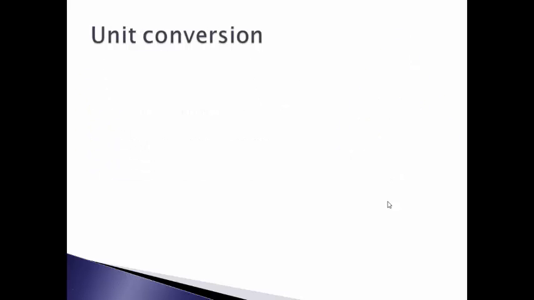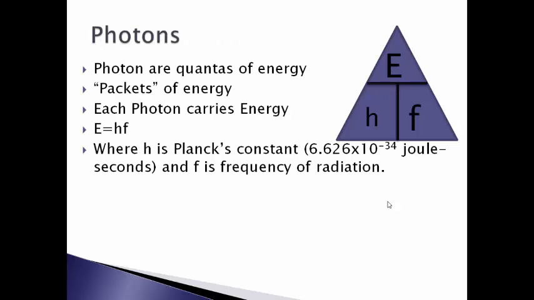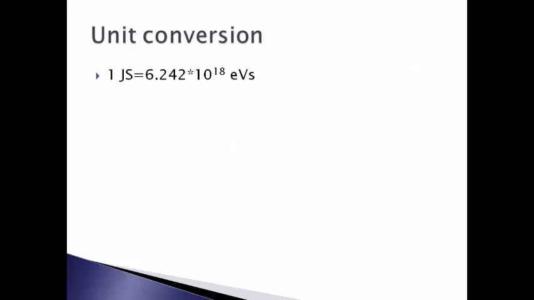Now let us look at unit conversion. As you can see here, the unit for Planck's constant is joule second, that is joule per hertz. Another measurement that is usually taken for energy or even for Planck's constant is electron volt second. So 1 joule is 6.242 times 10 to the power 18 electron volt.